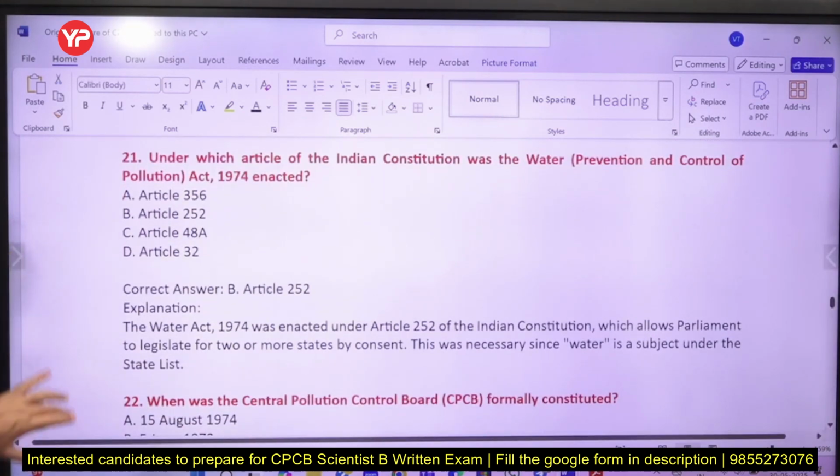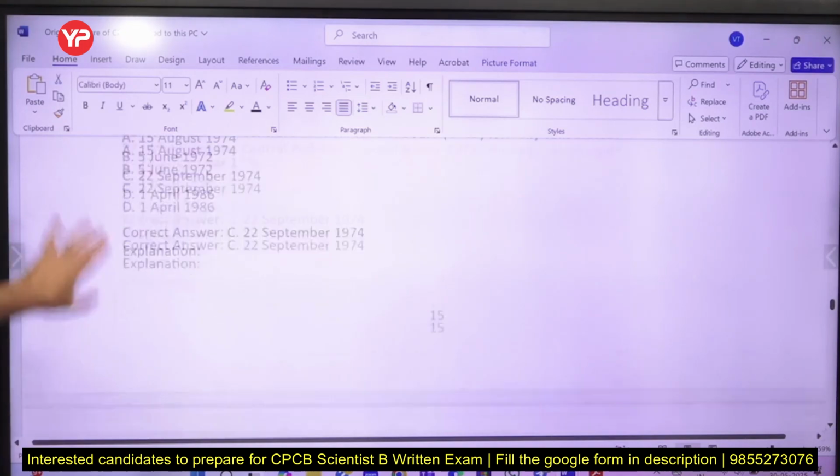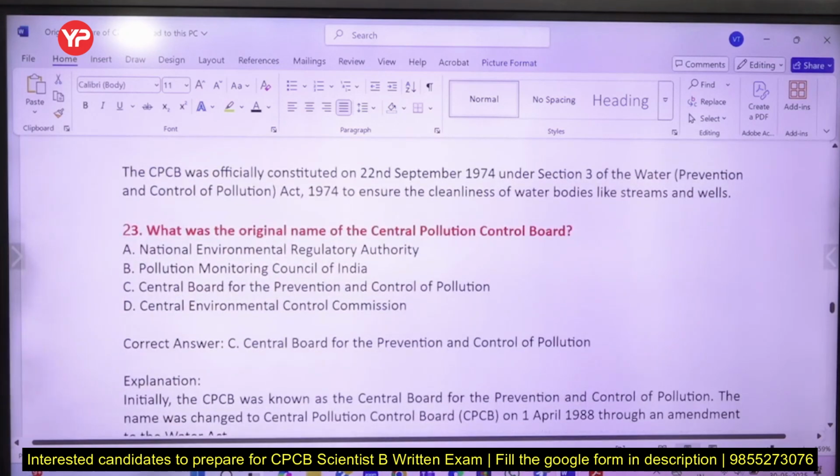Article 252. When was it created? I told you that. Section 3 of the Water Act 1974.